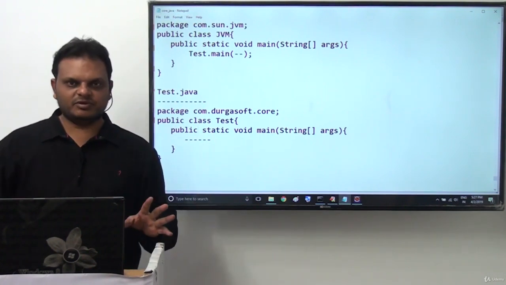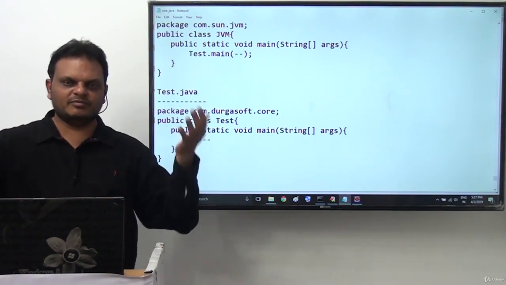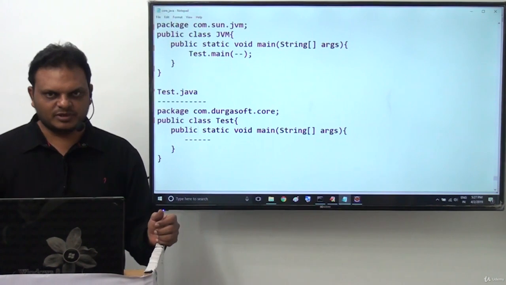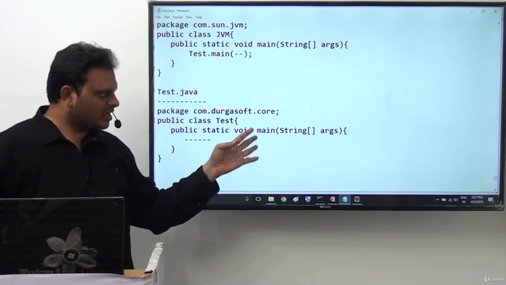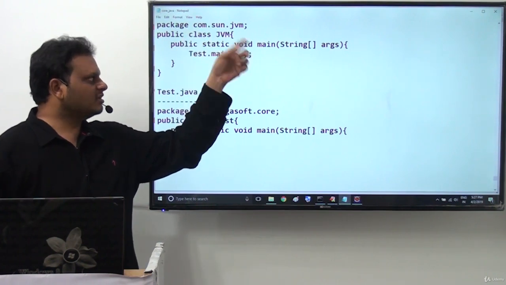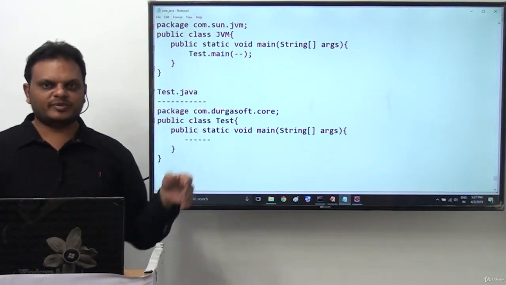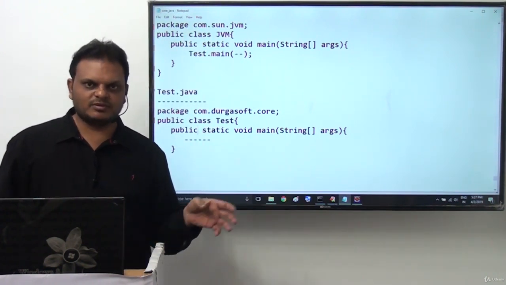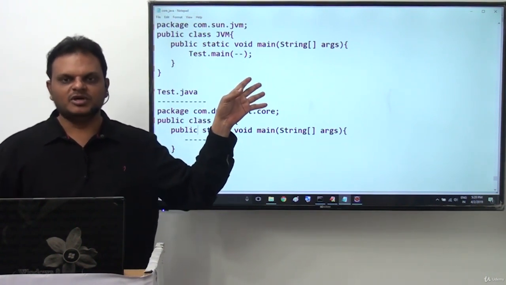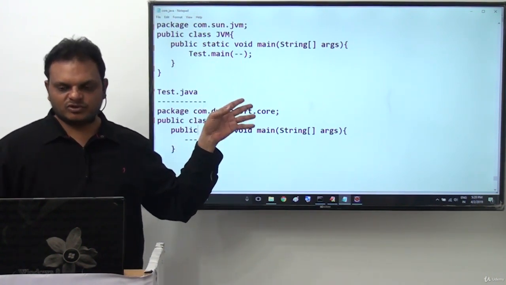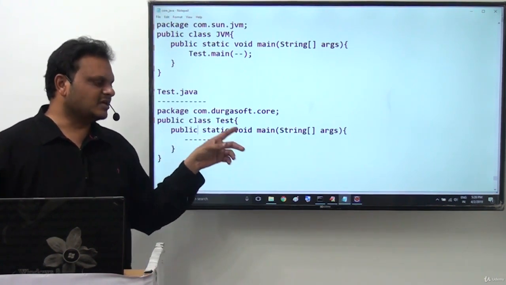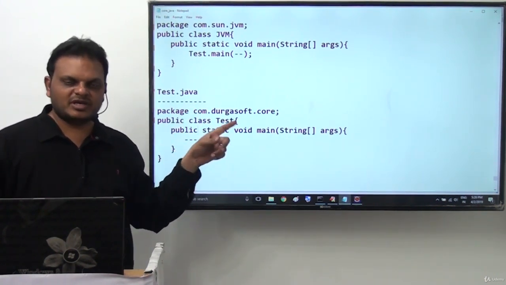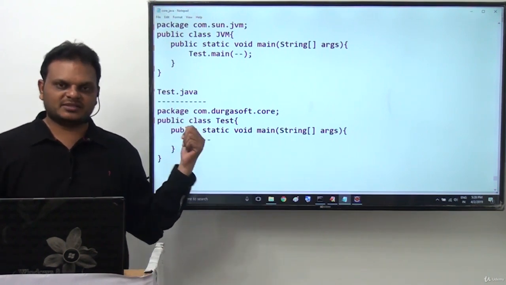Up to a single JVM, whatever scope is available for the JVM, that public scope is available. So now the main method scope is available to the JVM, and the JVM can access the main method directly. So this is the reason why the main method must include the public access modifier.